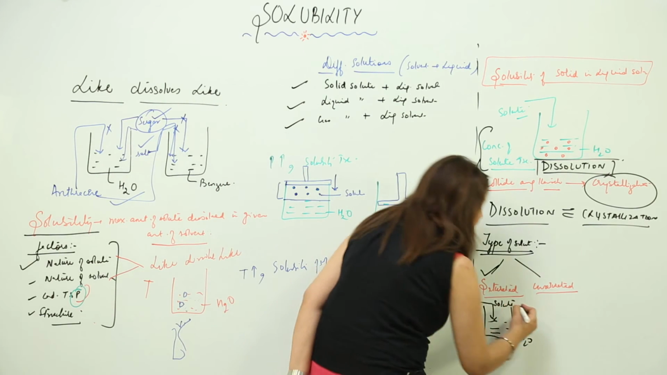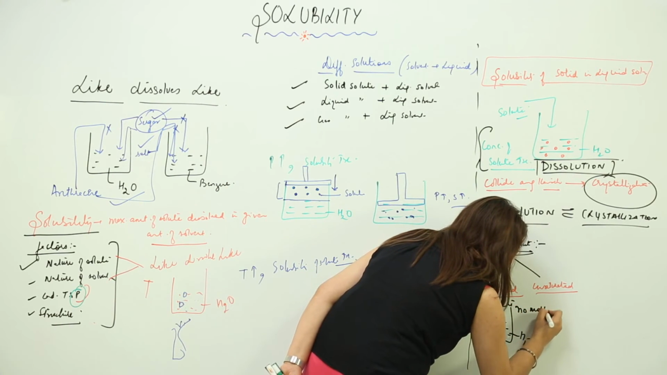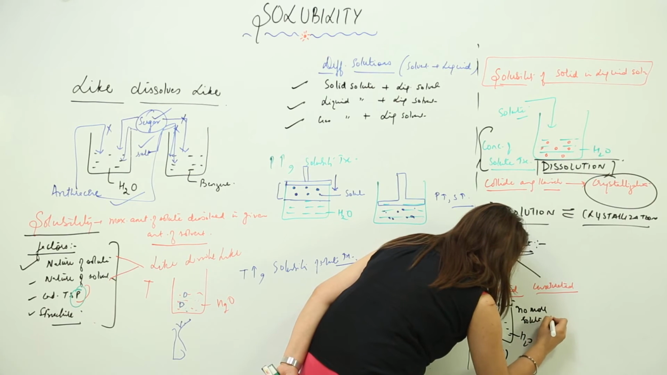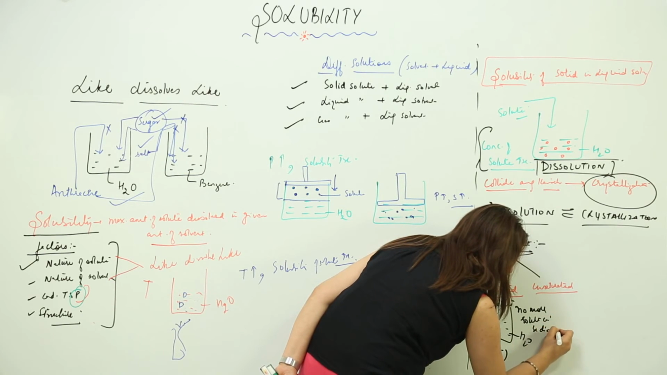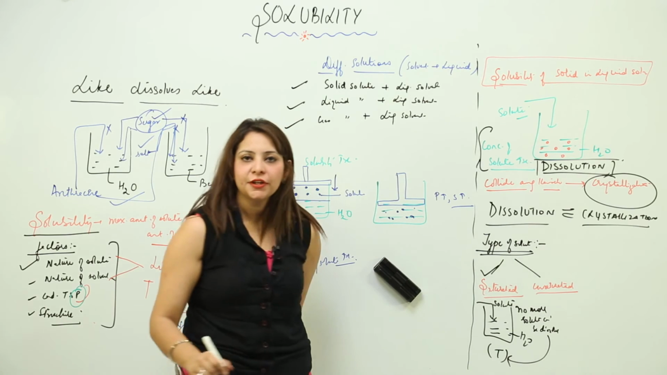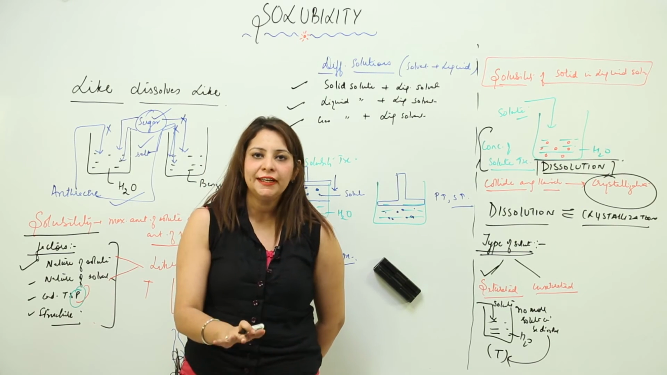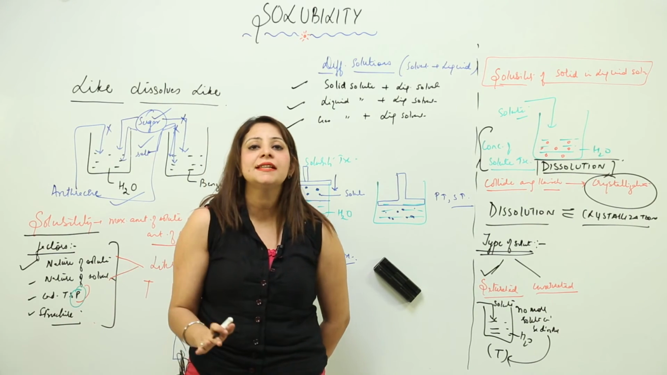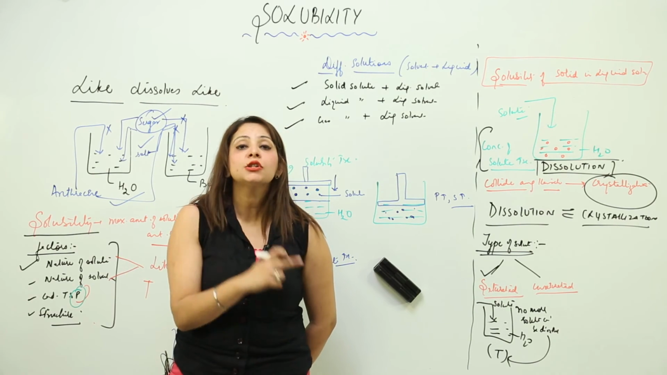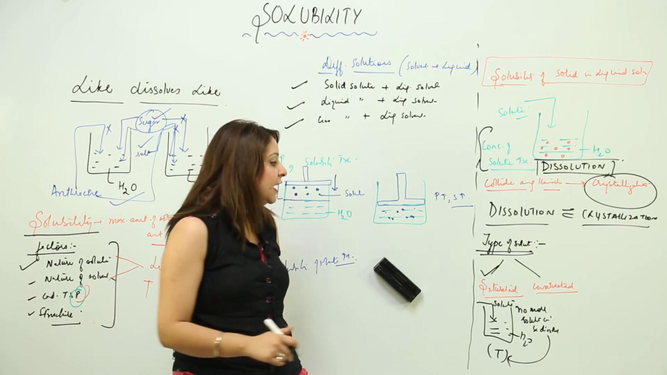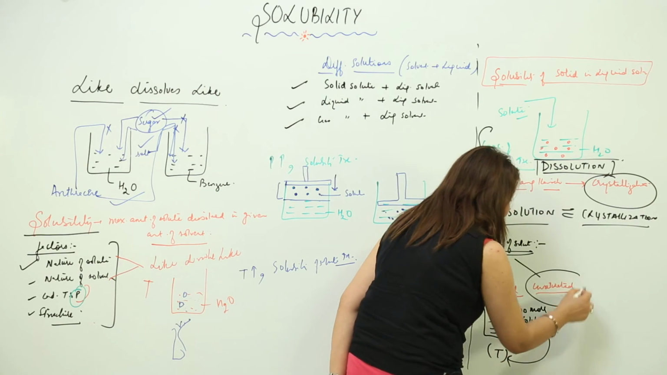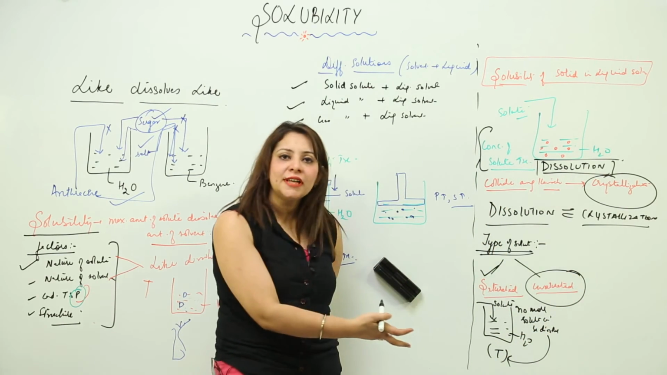So a saturated solution is one in which no more solute can be dissolved at given condition of temperature or pressure. That means at the given temperature, it doesn't have the ability to dissolve more solute. So that is called a saturated solution. Now what is an unsaturated one? It is just the opposite of the saturated one.